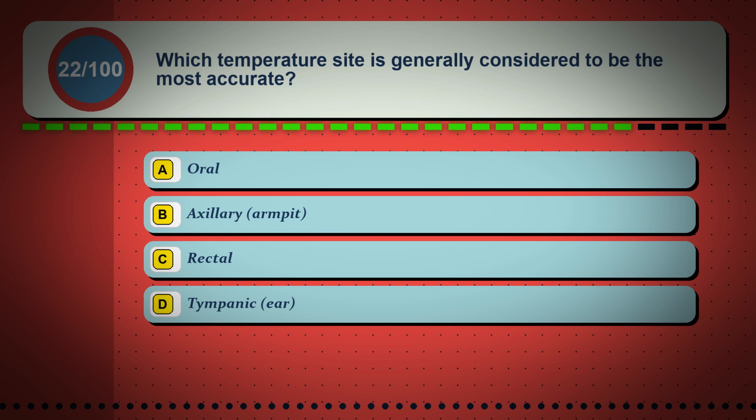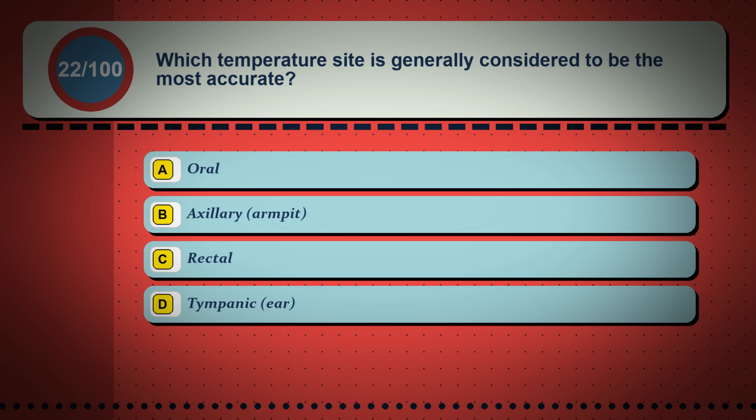Question 22. Which temperature site is generally considered to be the most accurate? Option A. Oral. Option B. Axillary, armpit. Option C. Rectal. Option D. Tympanic, ear.